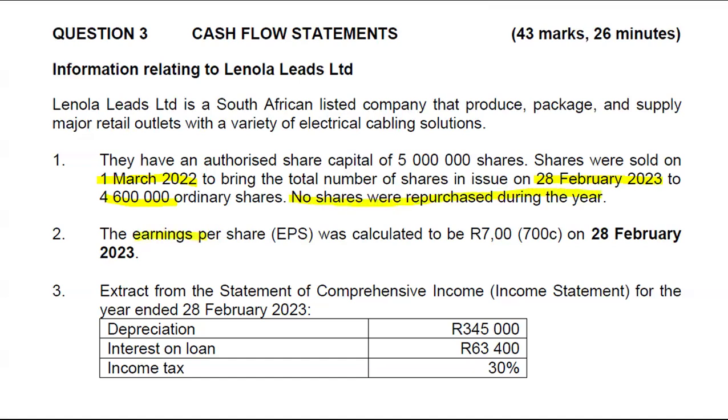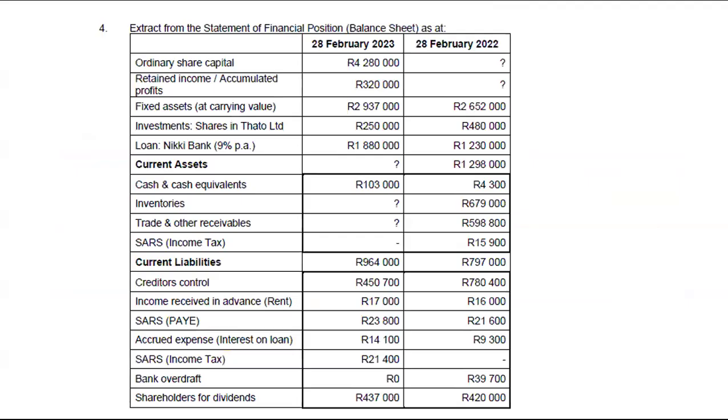They said no shares were repurchased during the financial year. Earnings per share was calculated to be that much. That was weird because from nowhere they just put earnings per share. Then they gave us an extract from the statement of comprehensive income for the year ended 28th of February 2023. We've got depreciation, interest on loan, and the tax rate. That is not the income tax, it is actually the tax rate. So we need either profit before tax or profit after tax to calculate that tax amount. And this is all we have.